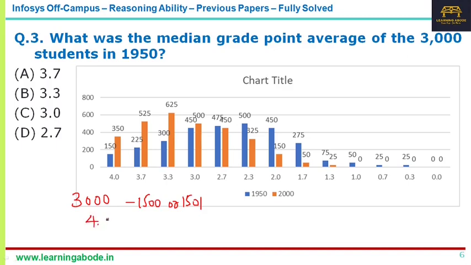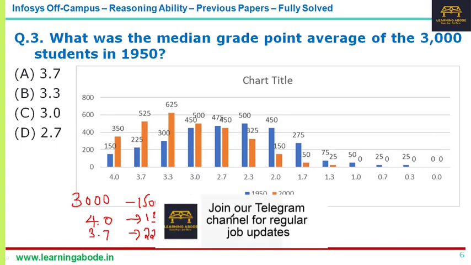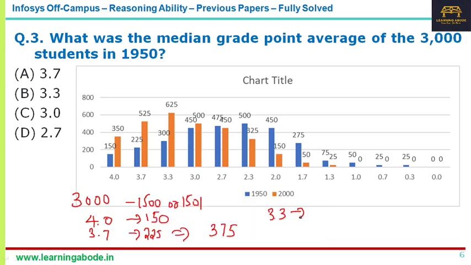Now for a 4 CGPA, how many people have it? 150, and then the next is 3.7 CGPA, which would be 225. That means the cumulative value is 375. The next would be the 3.3 grade, where we have 300, so the cumulative would be 675.